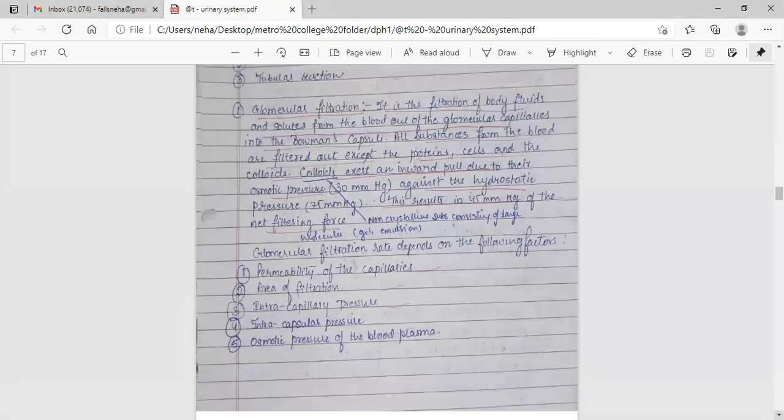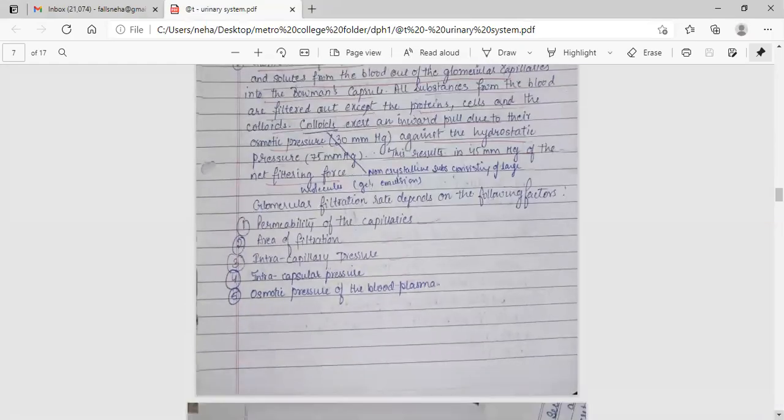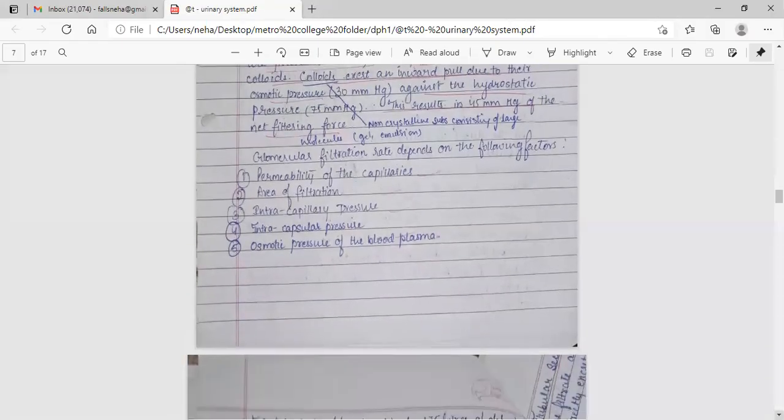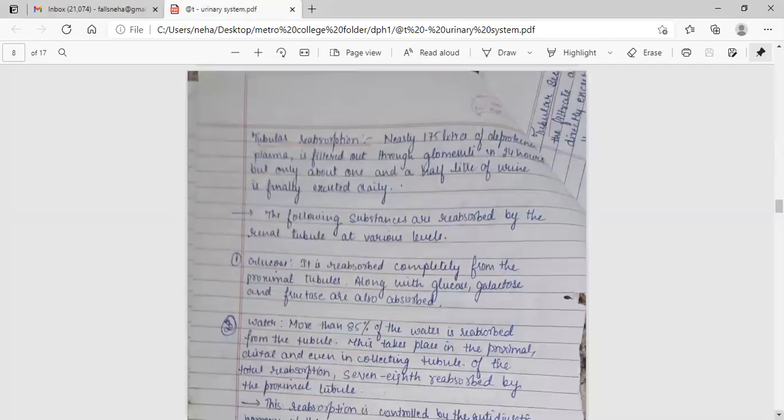Glomerular filtration rate depends on the following factors: permeability of the capillaries, area of filtration, intracapillary pressure, intracapsular pressure, and osmotic pressure of the blood plasma. Tubular reabsorption: nearly 175 liters of deproteinized plasma is filtered out through the glomeruli in 24 hours, but only about 1.5 liters of urine is finally excreted daily.